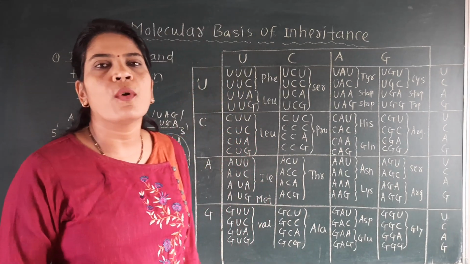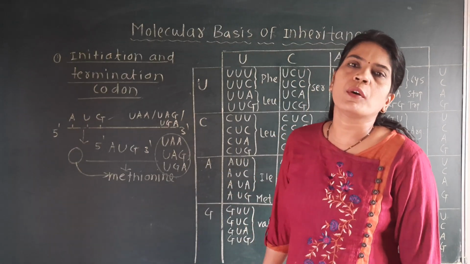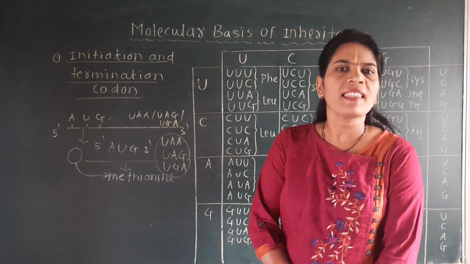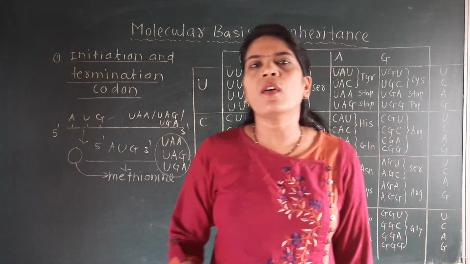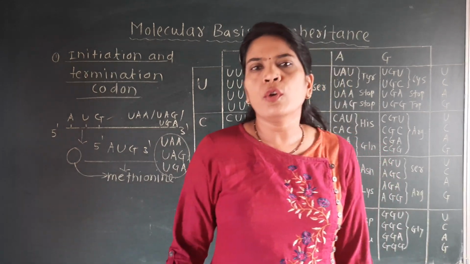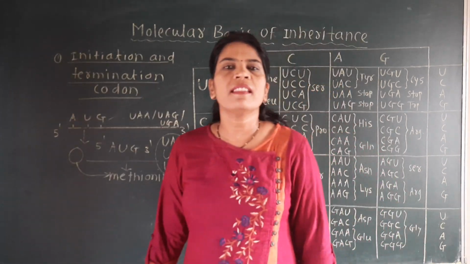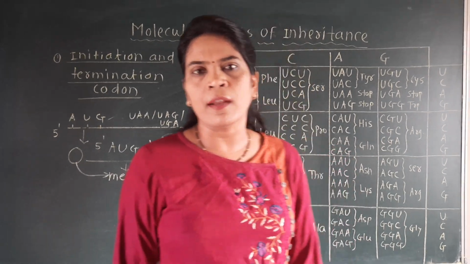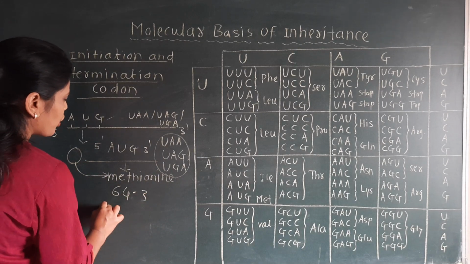They are called the termination codon, or stop codon, because they stop the process of protein synthesis, the polypeptide chain synthesis. Again, we have seen that on the mRNA or on the DNA there are codons, and each triplet codon codes for 1 amino acid. But we have seen that there are 64 possible combinations of codons that code for 20 amino acids. But here we have to subtract these 3 codons from this 64.